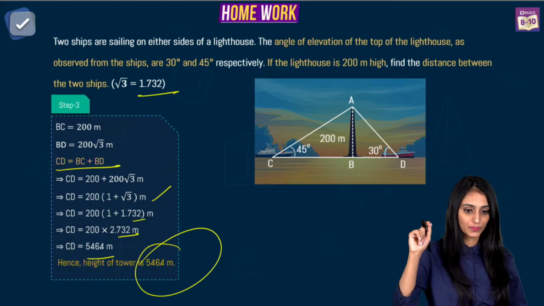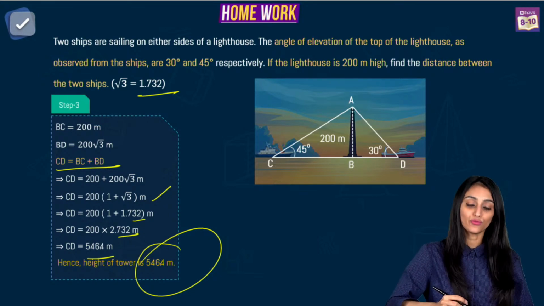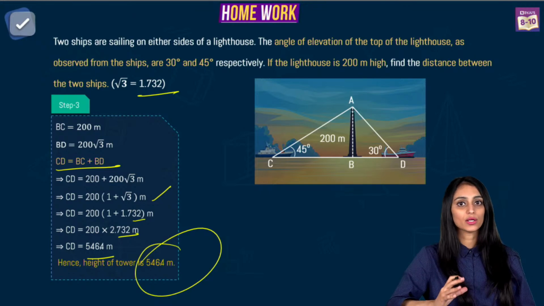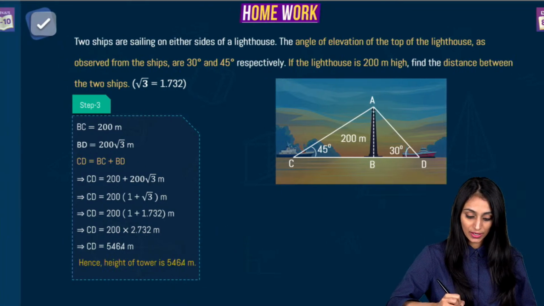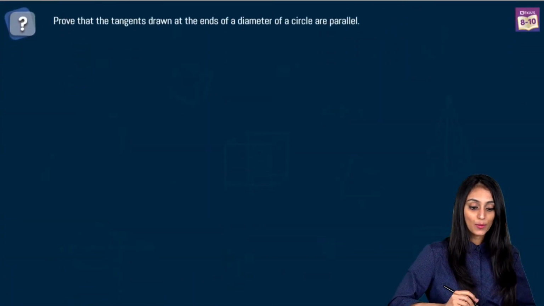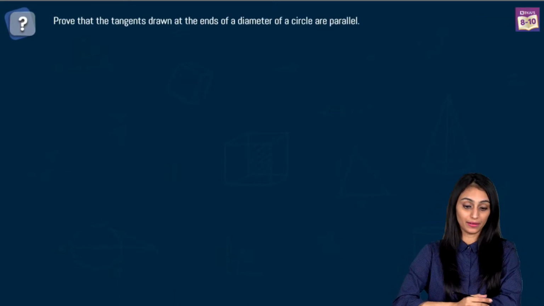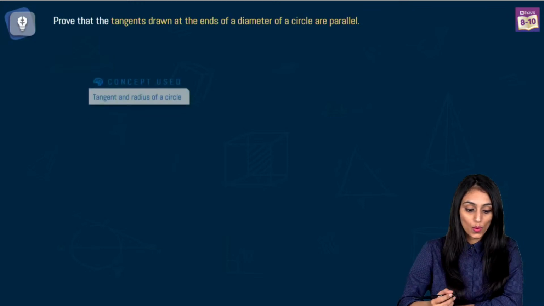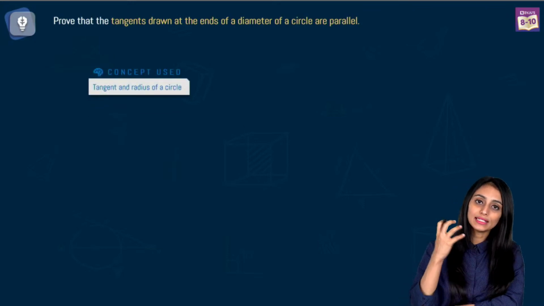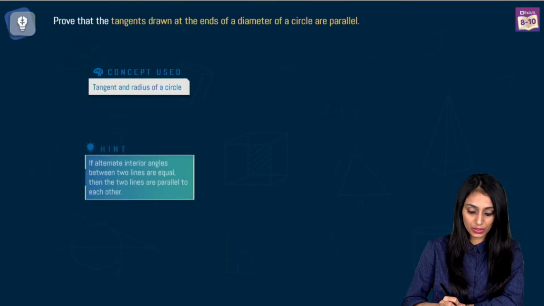All right. Okay. Let's move ahead. Let's start off with the questions of circles and constructions now. So first I'll be discussing the questions of circles. So here is the first one. Prove that the tangents drawn at the ends of a diameter of a circle are parallel, right? So what concept are we using here? We are talking about the tangent and obviously the radius of a circle, right?